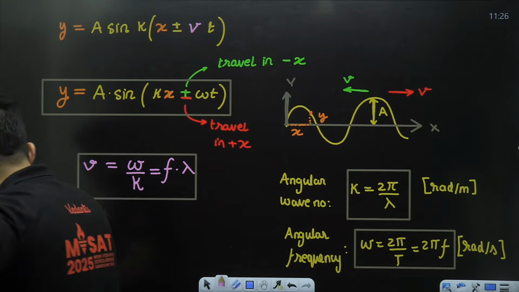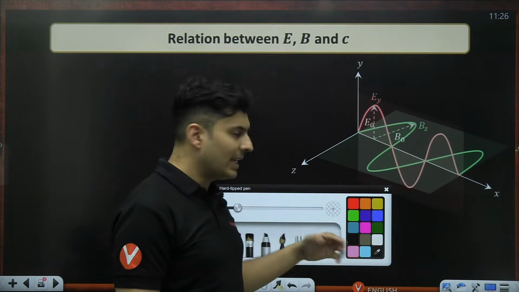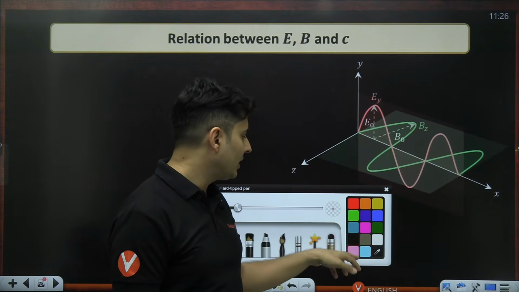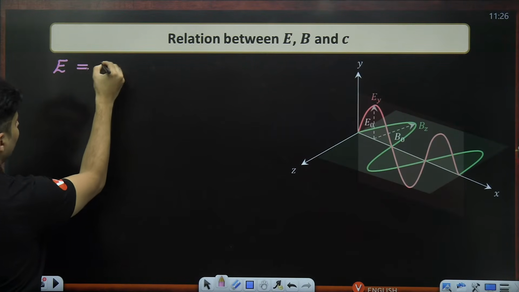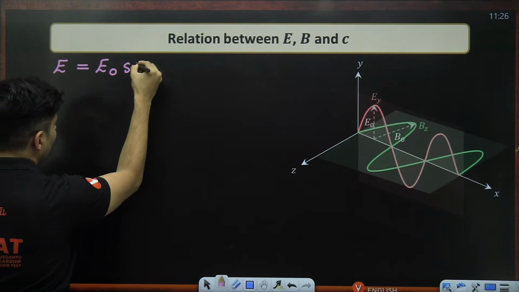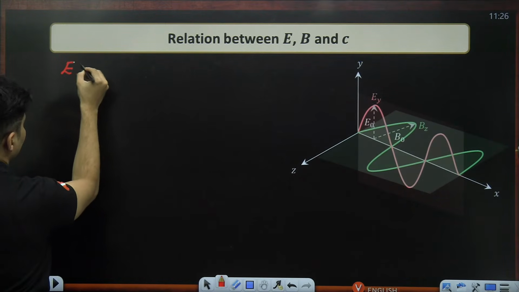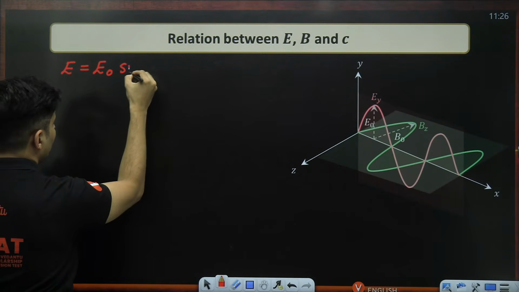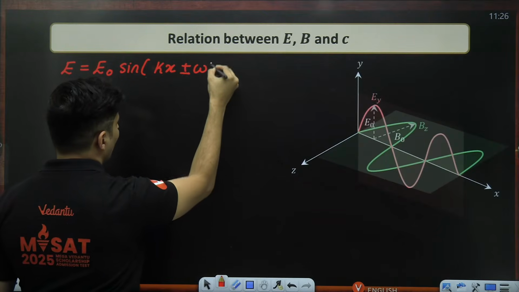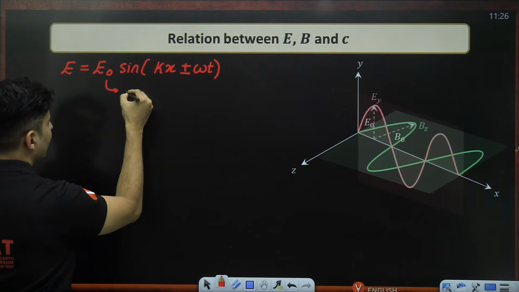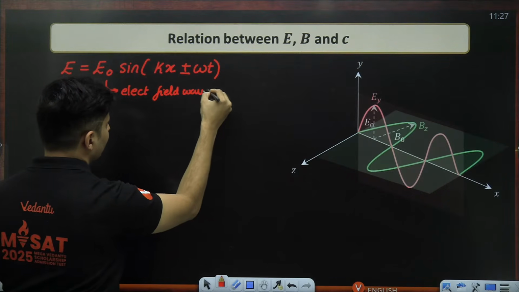Great. Now, how does it look for light? Because there are two waves, electric and magnetic, we'll have two equations. First we'll write for the electric field, then for the magnetic field. So for the electric field, in general, at any point, it will be E equals E naught sine or cos, anything is fine, kx plus or minus omega t. E naught is the electric field wave amplitude.